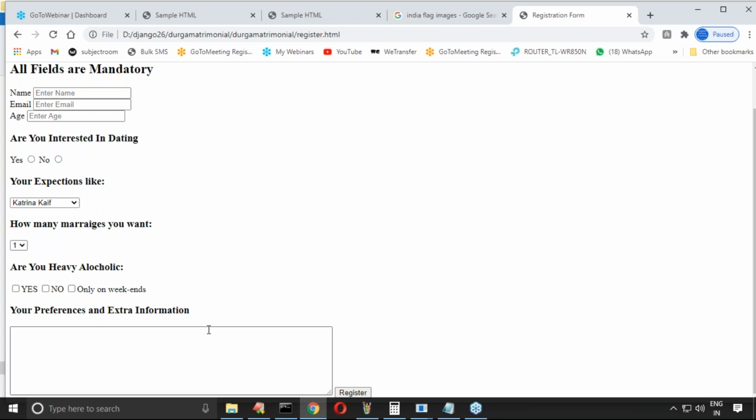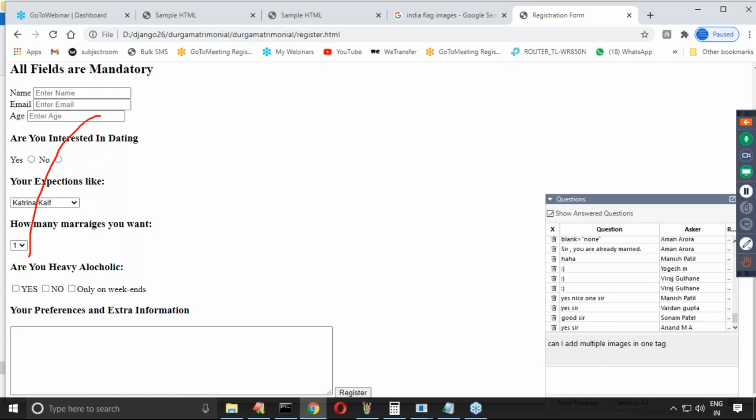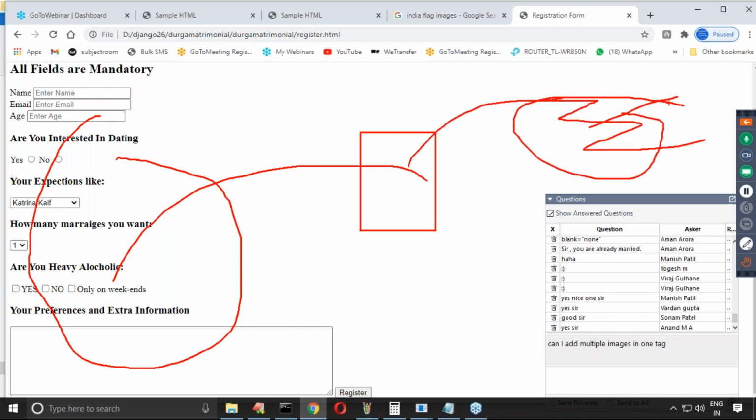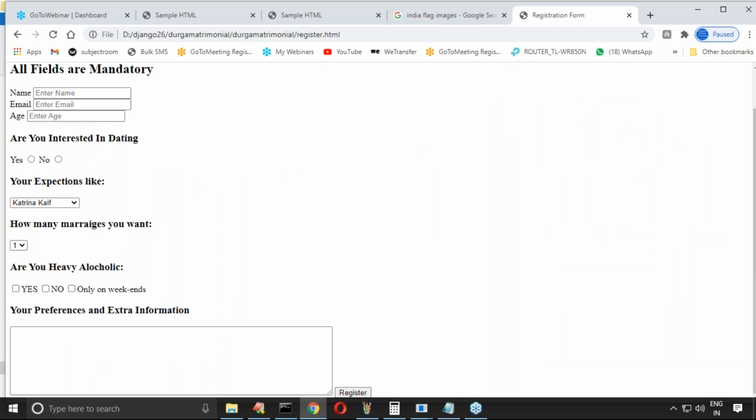Beautiful concepts. Read this data, whatever the end user entered. Process this data and store it in our database. In this scenario, your Python, Django, and database backend will come into the picture. Are you feeling comfortable?